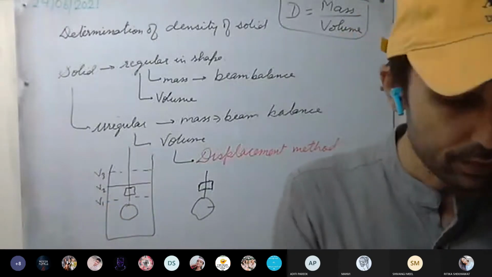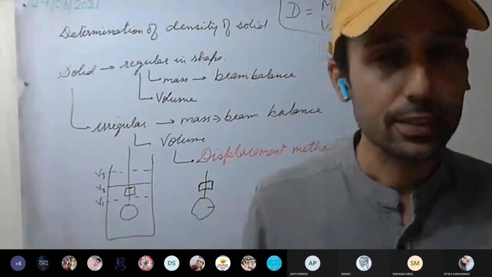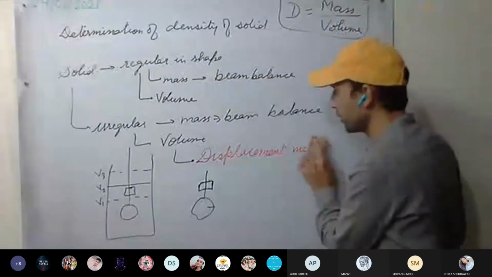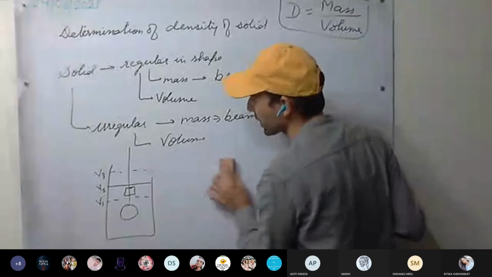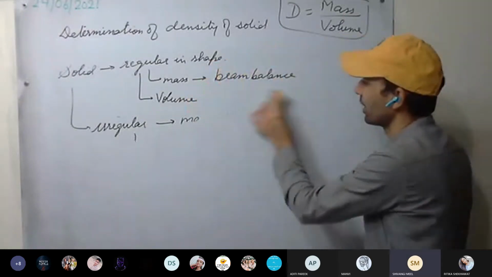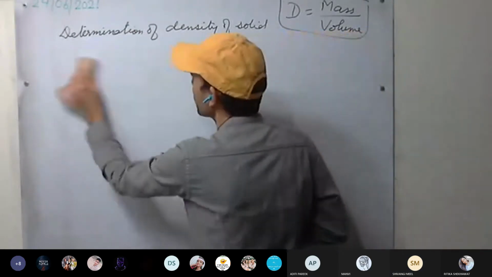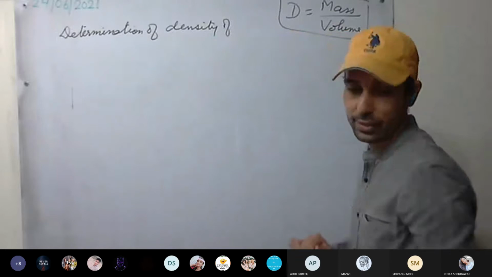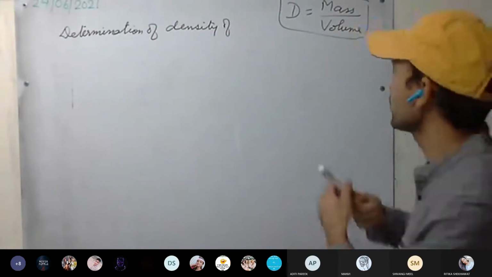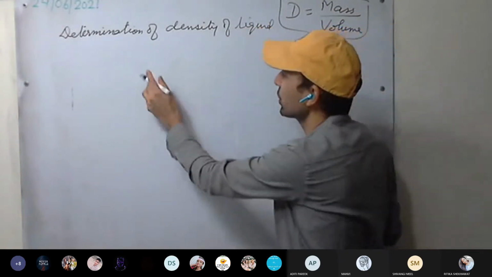After that, we have discussed the determination of the density of a liquid. How to determine the density of a liquid? For that we have used a special device. What is that? A density bottle. So we are determining the density of a liquid. Again, what do we require? Mass and volume. So this time we are using a density bottle.